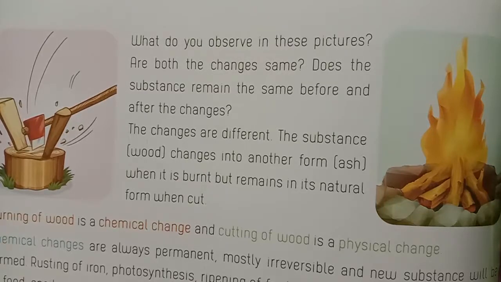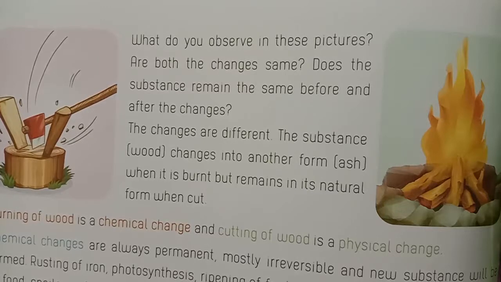Chemical changes are always permanent, mostly irreversible, and a new substance is formed. Rusting of iron, photosynthesis, ripening of fruits, making curd, ice cream, cooking of food, and spoilage of food are some of the chemical changes.